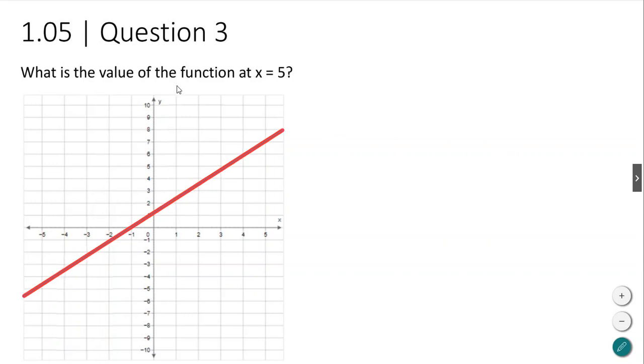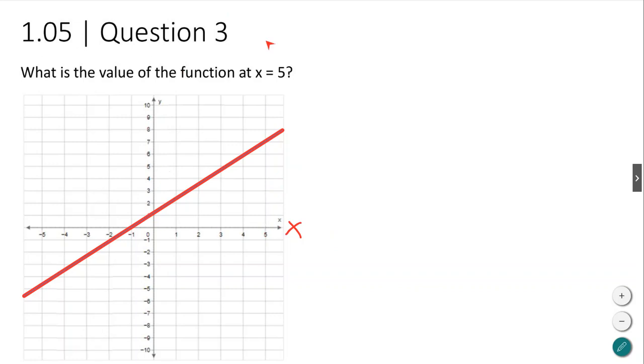All right, so now the question is, hey, what is the value of the function at x equals 5? Now this sounds like a weird question. My friends, this is quite easy. But let me walk you through it. So first of all, I want to find where x is equal to 5. Well, I know that the x-axis is this one right here. It's very small, but this is the x-axis, right? So I'm going to run my pointer along the x-axis till I find 5.